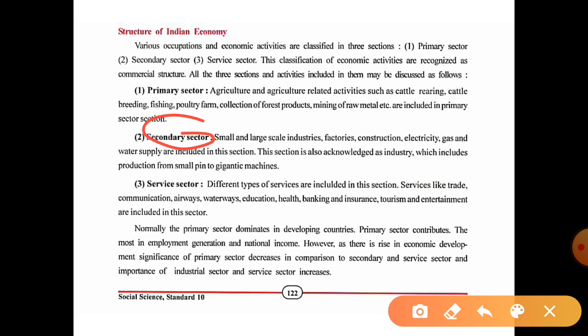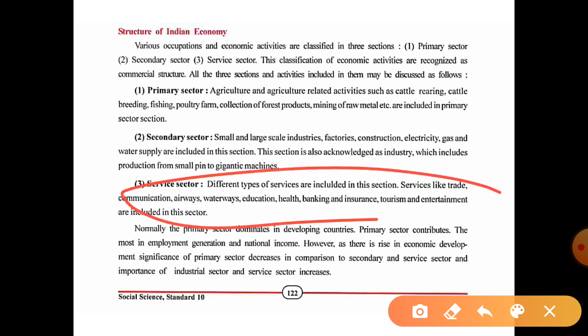And the third one is what? Service sector. With this we can understand what the service sector is. Different types of services are included in this section, like trade, which is one of the services, communication, railway lines, waterways services, education, health, banking and insurance, tourism, and entertainment. All these are services which are included within the service sector.